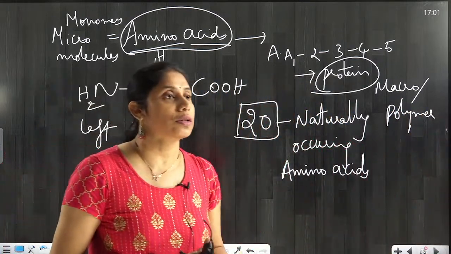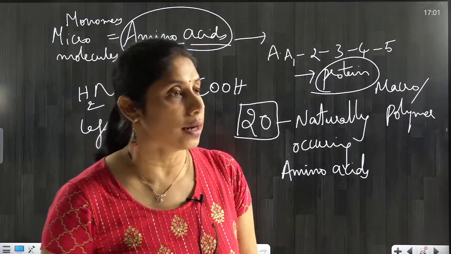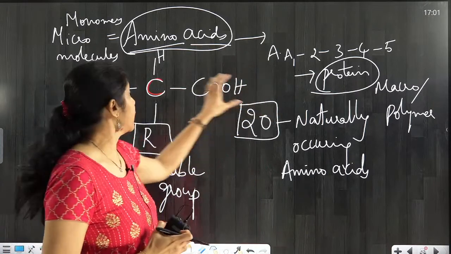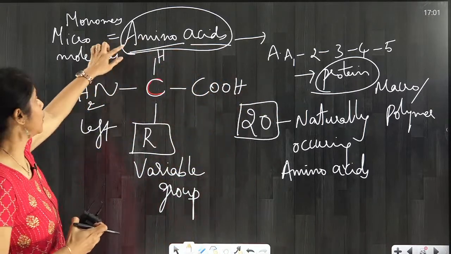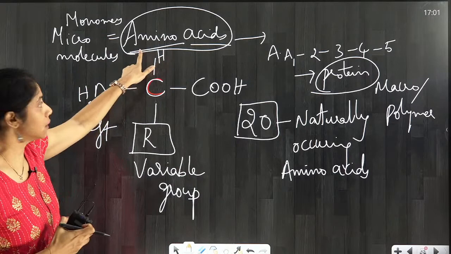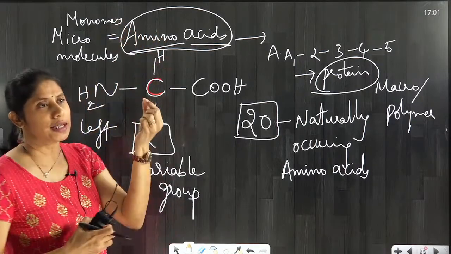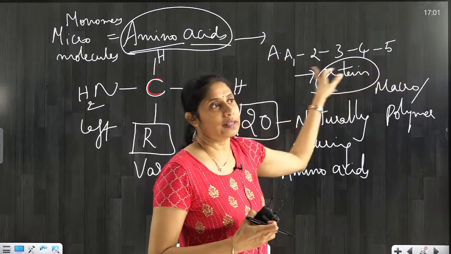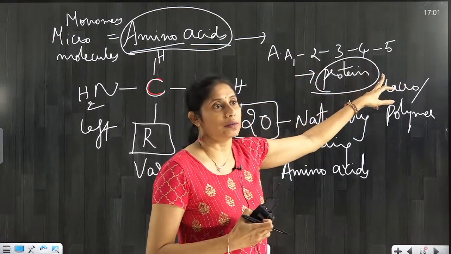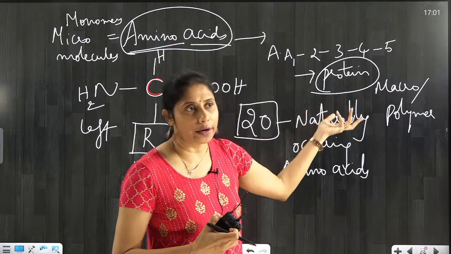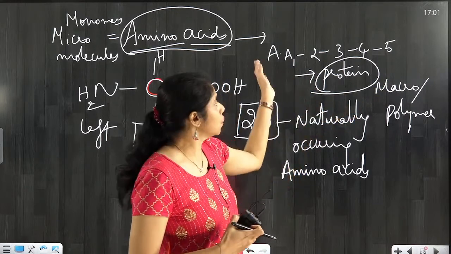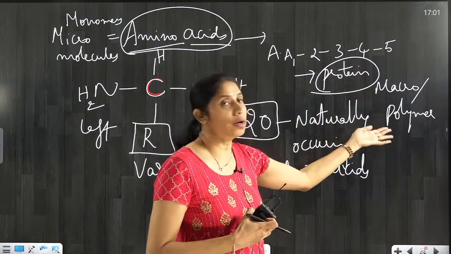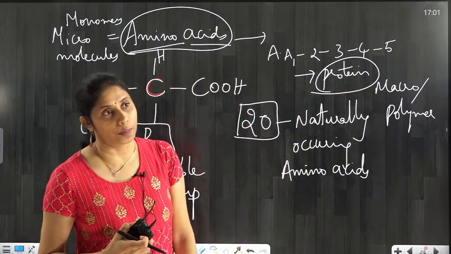because macromolecules already have more molecular weight and they are present in the retentate portion. So they are formed by the combination of amino acids, which are the building blocks of proteins. Single units are called monomers. So here we are linking so many amino acids. For example, I have linked 5 amino acids here. You can attach 100 also or 1000 also. So the chain of amino acids will be called a protein, which is a polymer or a macromolecule.